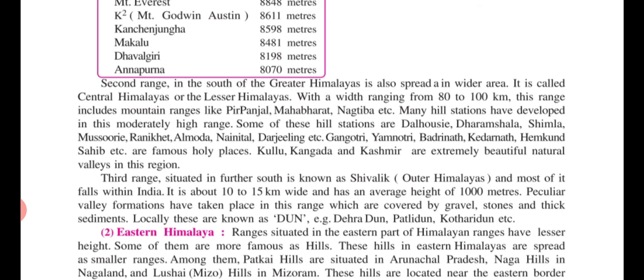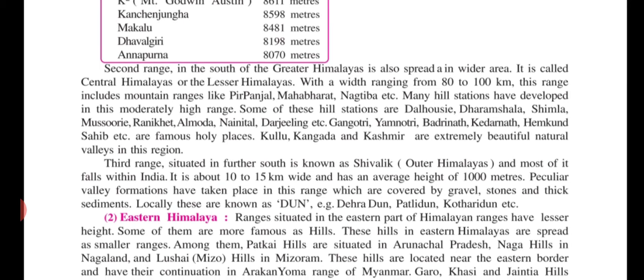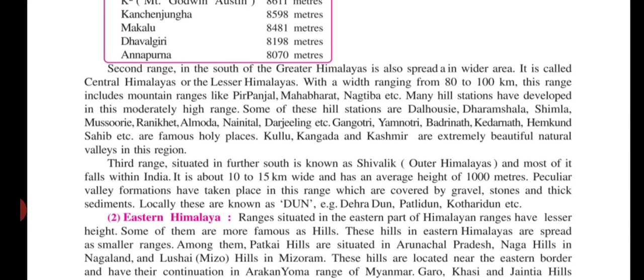Originally there were valleys, but in these valleys stones, gravels, alluvium and sediments were deposited and plains formed. These plains are known locally as Dun.